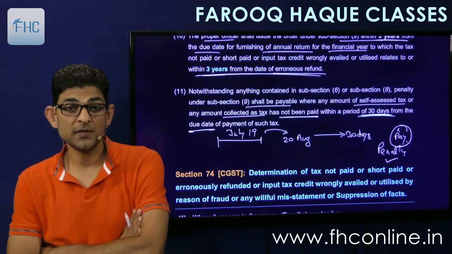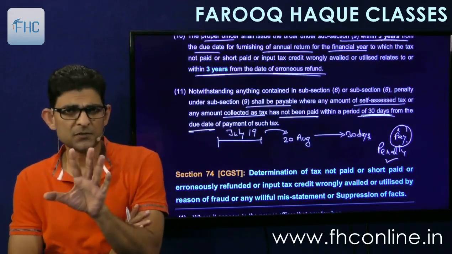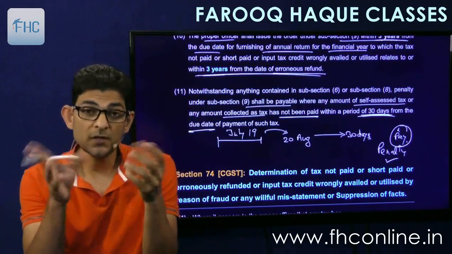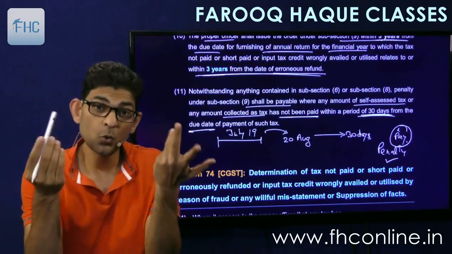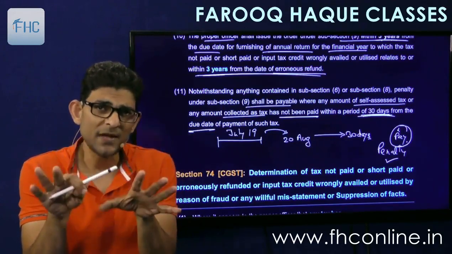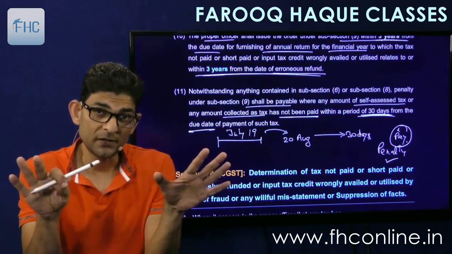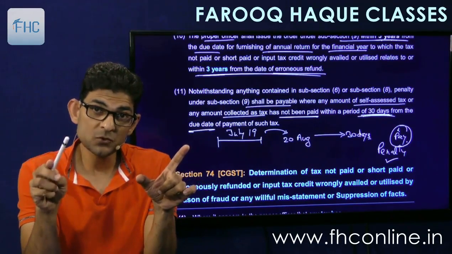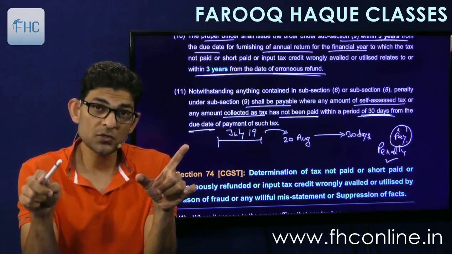And suppose it was a case of non-collection of tax. I haven't collected it from the customer. I have only put the goods for sale. I have sold the goods. I thought that it was not taxable. Later on I find that, oh, it was taxable. I should have paid tax. So then fine. Then you can pay the tax and interest, but no penalty, if you do it voluntarily. Voluntarily before the officer comes to know, or after issue of show cause notice within 30 days.